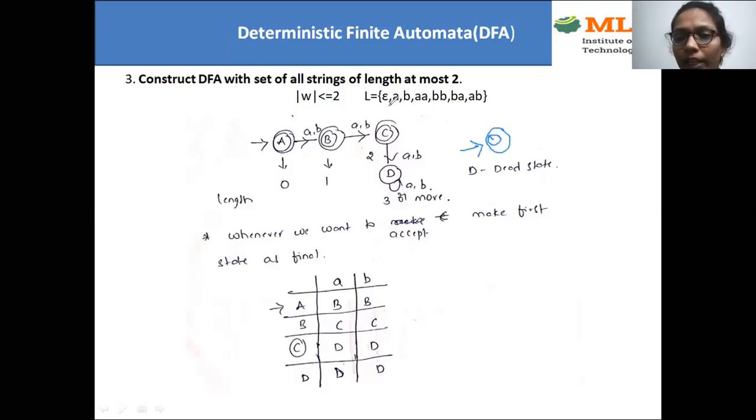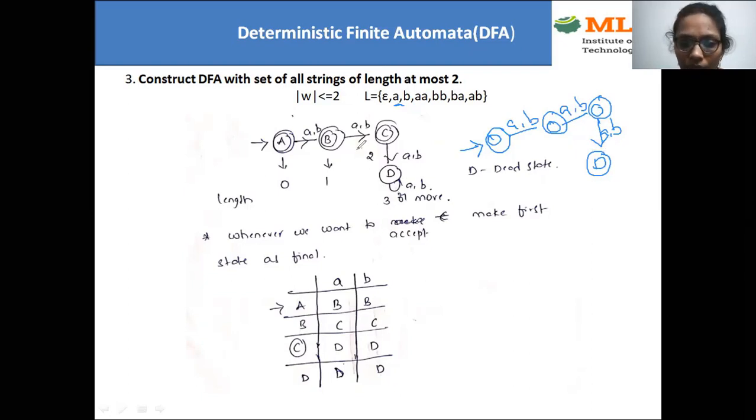Then followed by it should accept single length. So one length, A comma B. It should accept single length. So this also will become a final state. At the same time, it should accept double length also. That means it will also become final. But what about AB for this final state? I cannot use it here. Why? Because it is only a maximum of 2 lengths. So I need to move this AB on this final state to the dead state.